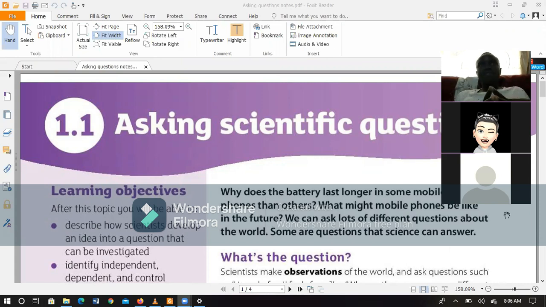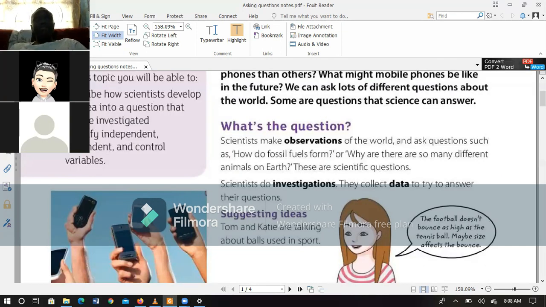Every scientific theory, every scientific experiment, or every scientific observation begins by asking a question. There are so many questions that scientists can ask. For example, from my textbook you can see a question that says, "How do fossil fuels form?" Fossil fuels are the normal hydrocarbon fuels that we use, for example petrol, diesel, coal, natural gas. So a scientist can ask, how do these fuels form?